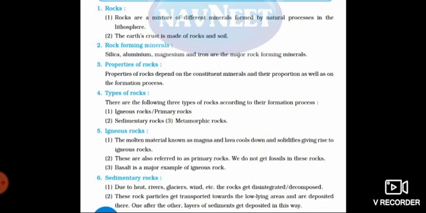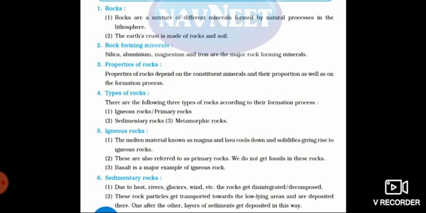Means which minerals are present in that rock, how much proportion, means which mineral is more in quantity, which mineral is less in quantity. Okay, that is called as a proportion. And the way that rock has formed, on all these three things, properties of rocks are dependent.